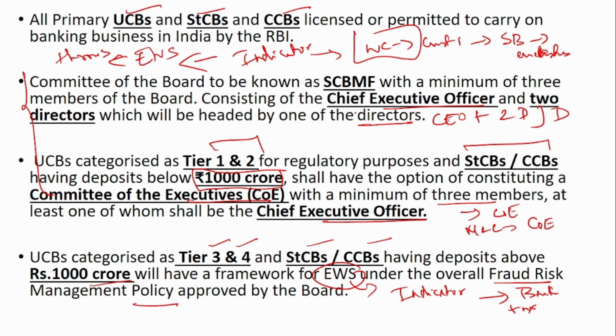So, the early warning signal will alert the branch to monitor whether any fraudulent activity is taking place in the account or not. Because there are thousands of accounts and lakhs of transactions that are taking place. So, it is impossible for the bank manager to go and see the accounts individually. So, this early warning signal will consolidate all the fraudulent activity taking place in each and every account and throw the signal if at all there is any. And then after looking at this signal, the bank manager can take any appropriate actions. So this is the purpose of the early warning signal, and these Tier 3 and Tier 4 banks with more than 1000 crore deposit size, they have to form an early warning signal framework.